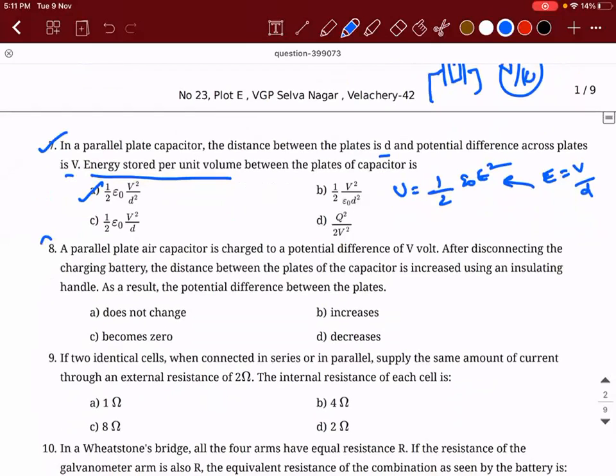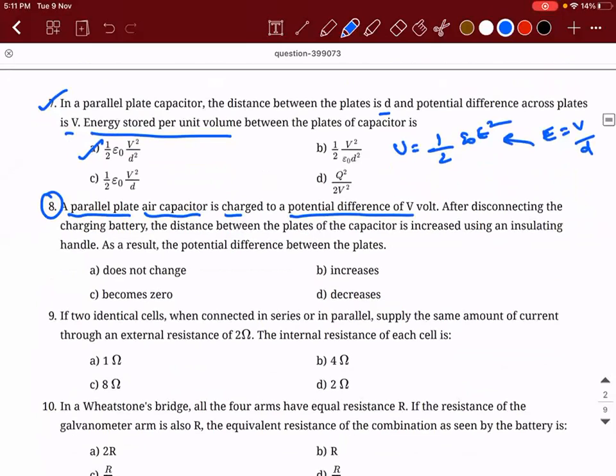Right? 8.1. So there is a parallel plate air capacitor which is charged to a potential difference V volt. After disconnecting the charging battery, the distance between the plates of the capacitor is increased using an insulating handle. As a result, the potential difference between the plates will, what will happen to it?